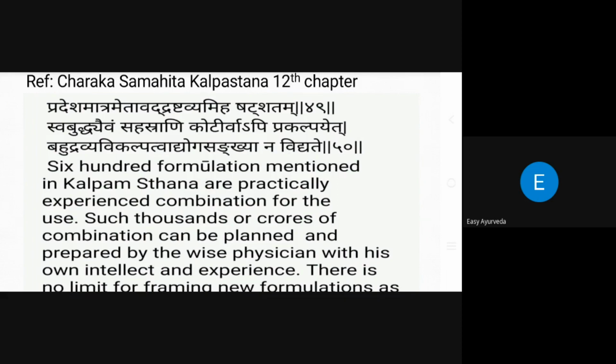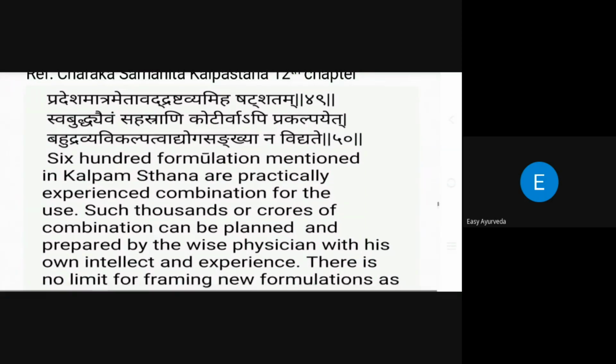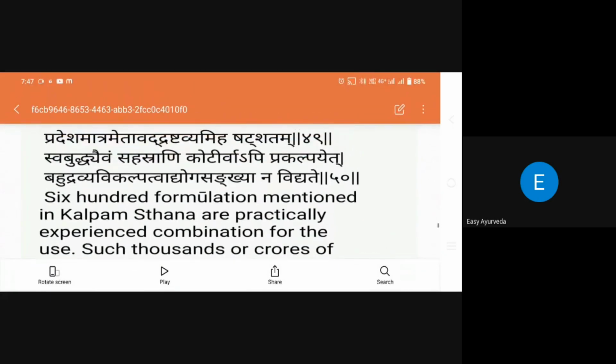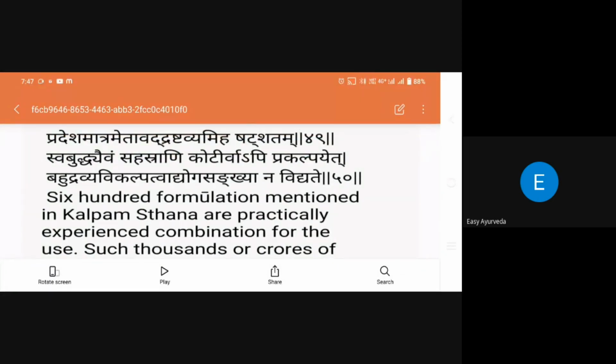After that, he says Swabuddhya, use your own brain, use yukti and make it. स्वदैव सहस्राणि कोटिर्व्यापि प्रकल्पयेत् बहुद्रव्य विकल्पाद्य न vidyate.